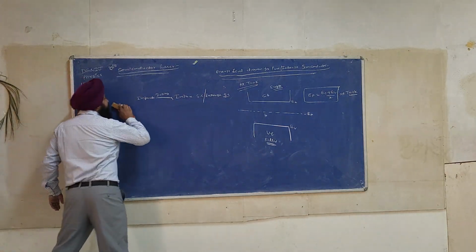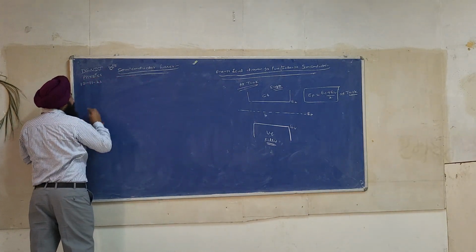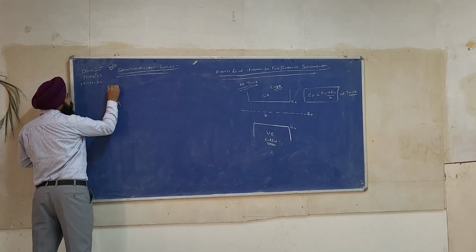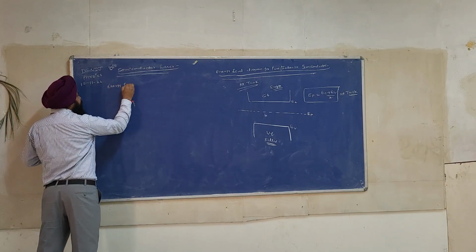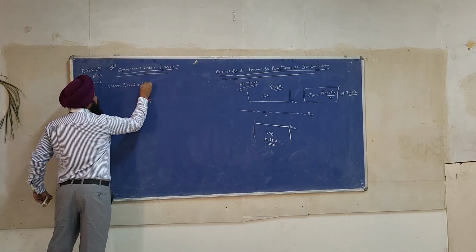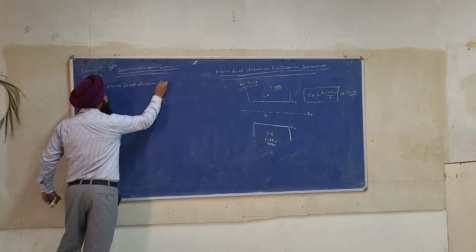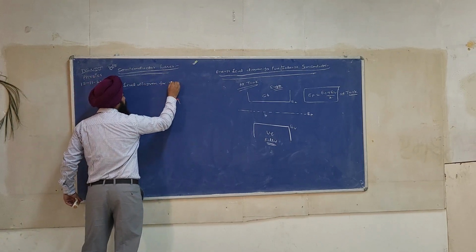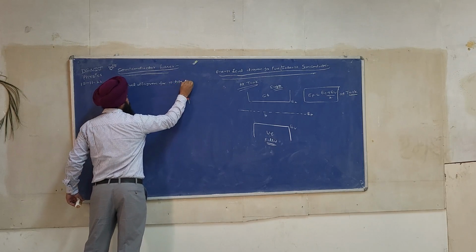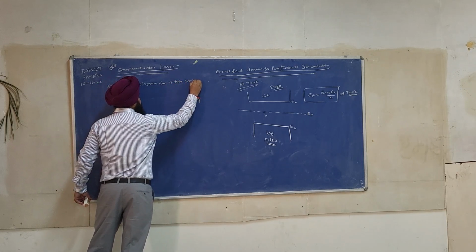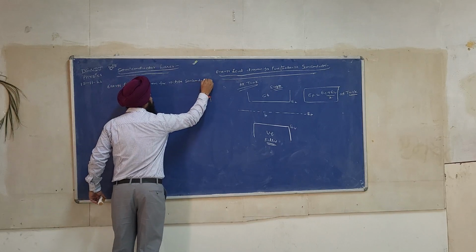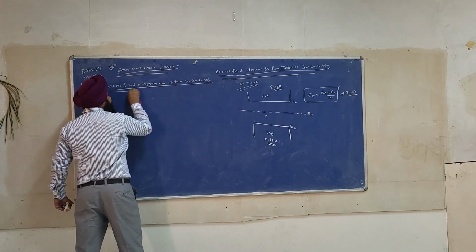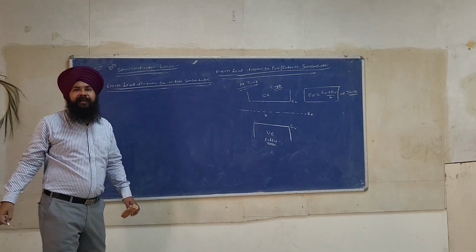So what will happen? Let us make an energy level diagram for n-type semiconductor.